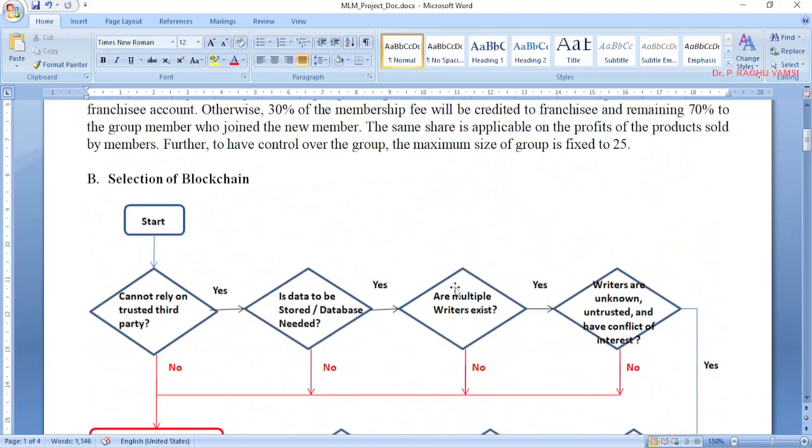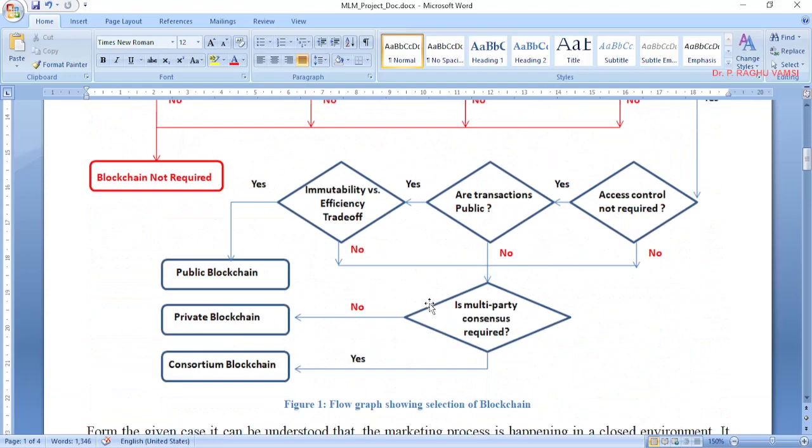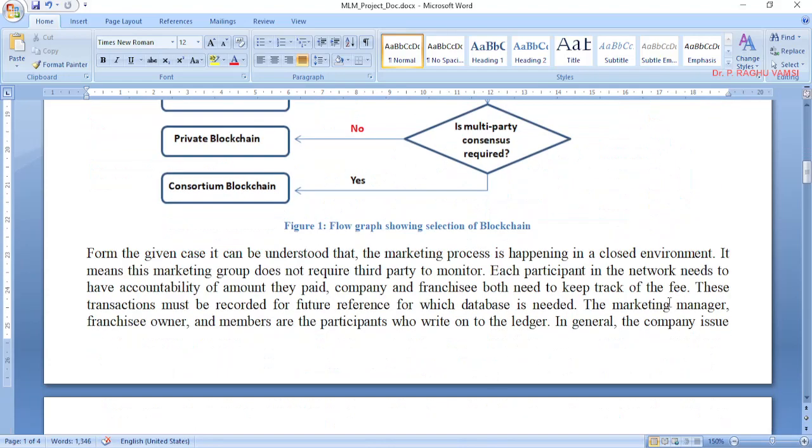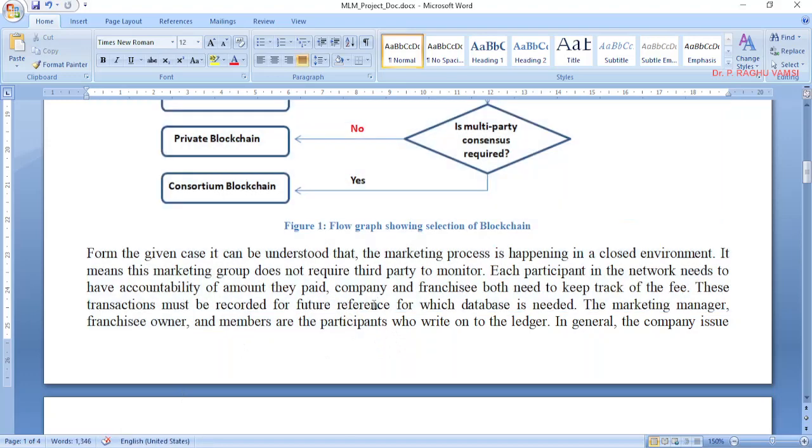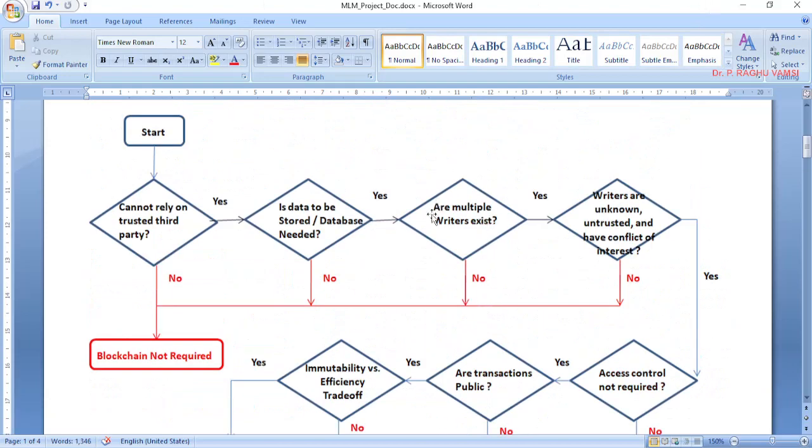So here multiple writers exist. Who are the multiple writers? The marketing manager, the franchise owner, that is the one who got the franchise, and the participant, the group member, who will write onto the ledger. Therefore here multiple writers exist. Whether these writers are unknown to each other and have any conflict of interest is the next condition to be checked after checking whether multiple writers exist.